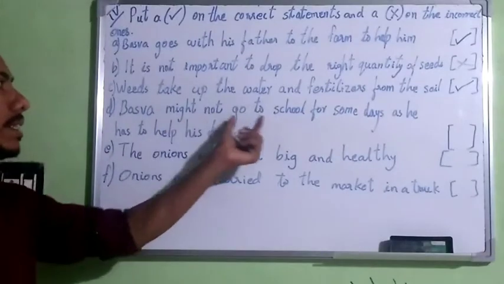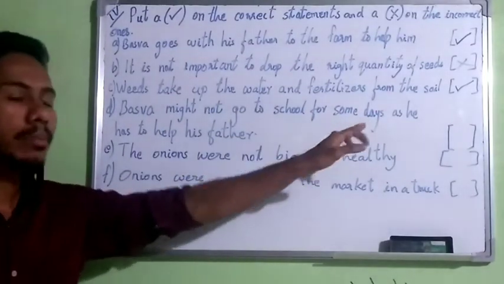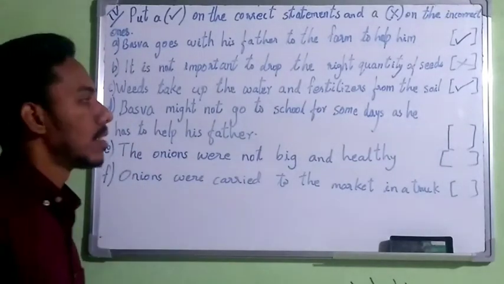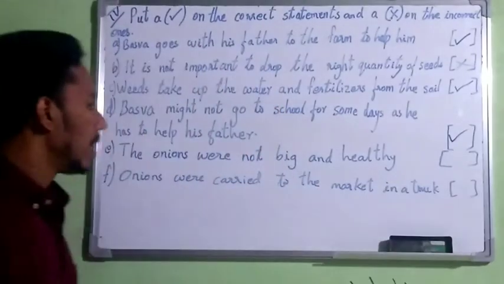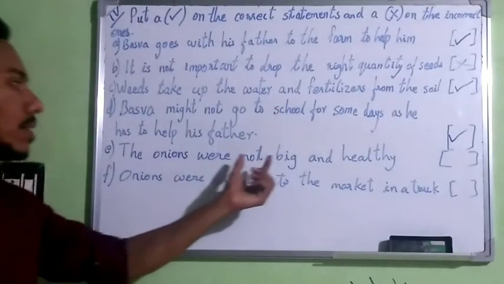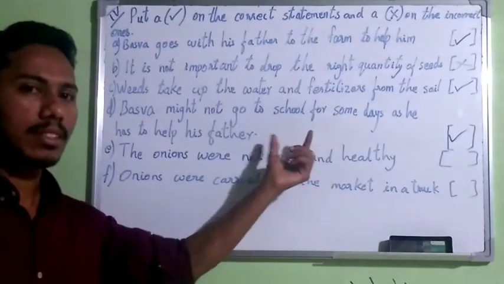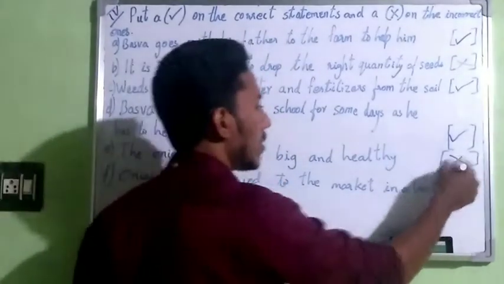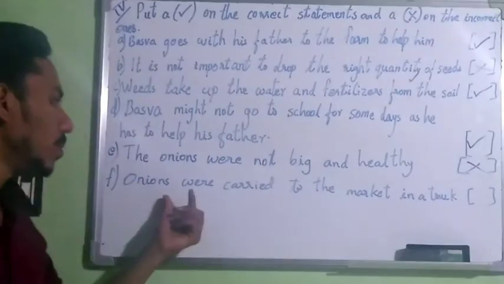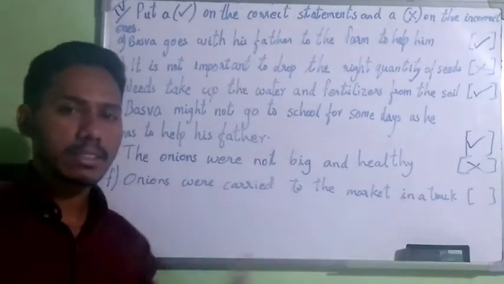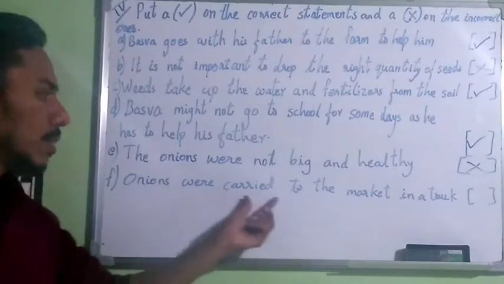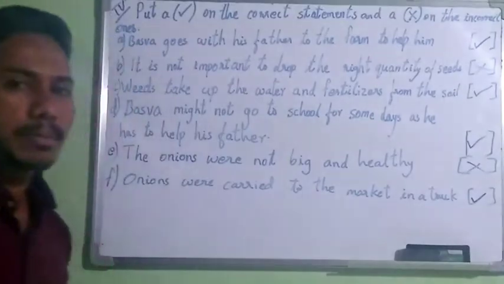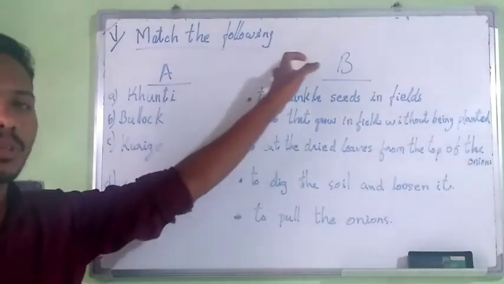Then Baswa may not go to school for some days as he has to help his father. Is it true? Yes. Then the onions were not big and healthy. This is not true. The onions were big and healthy. So it is false. Then the last one: onions were carried to the market in a truck. Yes, it is true. Onions were carried to the market in a truck by Baswa's father.